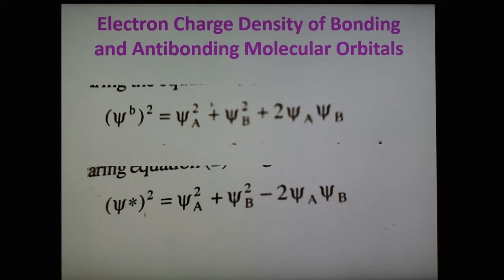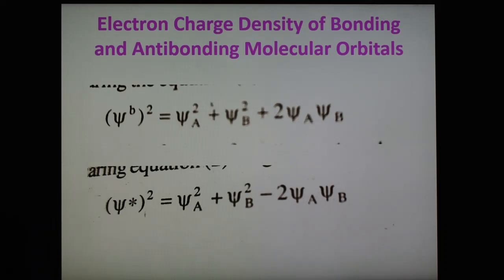Psi b square indicates the wave function of the bonding molecular orbital. The greater the value of psi b square, the greater the charge density. So charge density depends upon the value of psi b square, and there is a high electron charge density between the two atomic nuclei, and the bond between them is stronger.